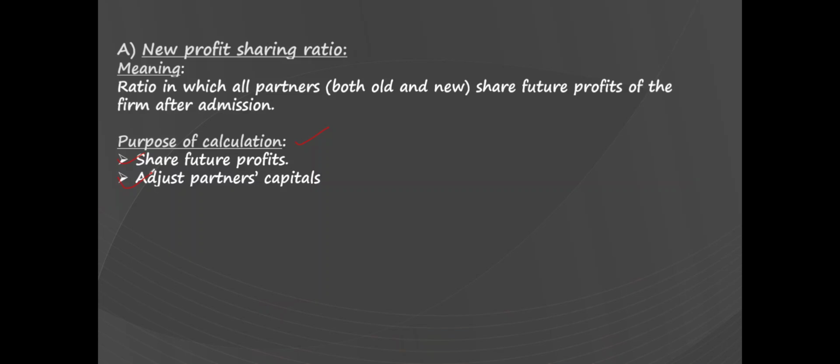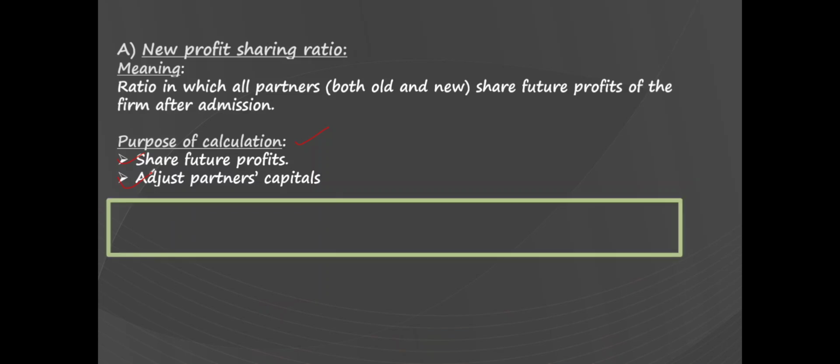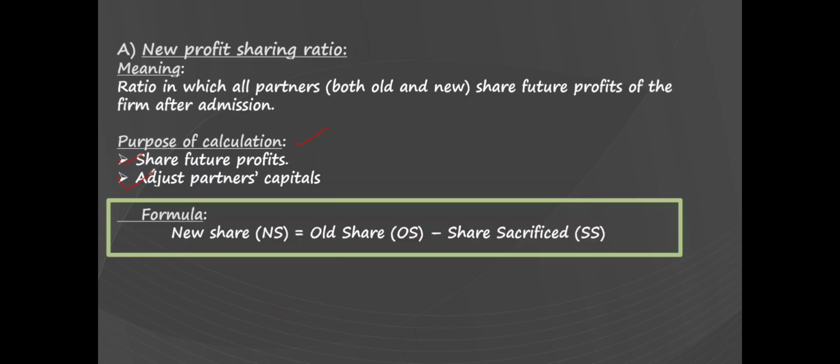New profit sharing ratio is equal to the old ratio, that is the old partner's share, minus the share sacrificed. Now, when a new partner is admitted, the old partners will have to sacrifice a part of their share for the new partner. That is called share sacrificed. So therefore, here the new profit sharing ratio will be old share minus the share sacrificed.